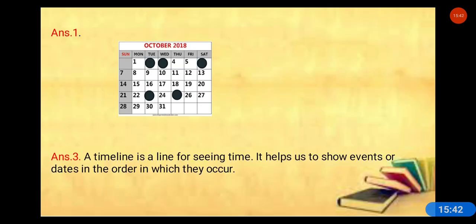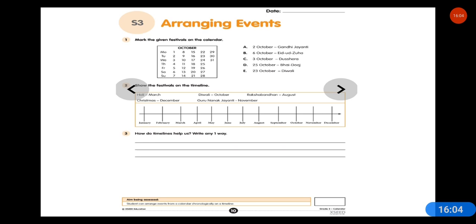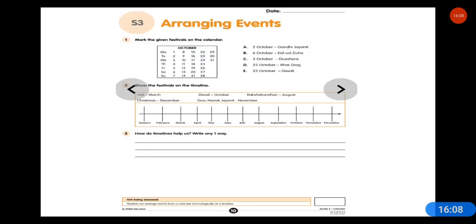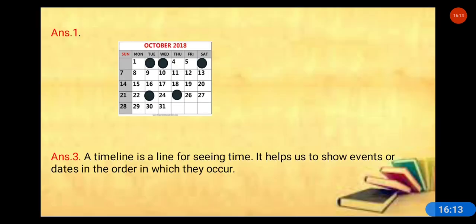Let's see, I have marked for you. 2nd October Gandhi Jayanti, 3rd October is Dussehra, 25th October is Bhai Dooj, right? 6th October is Eid al-Adha. 6th October is also marked.